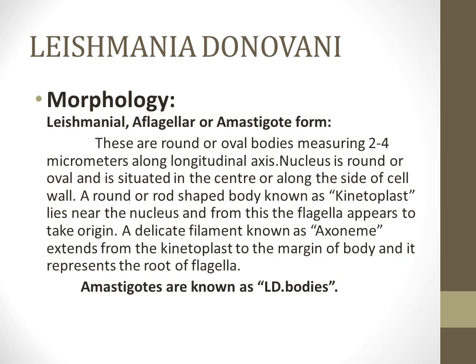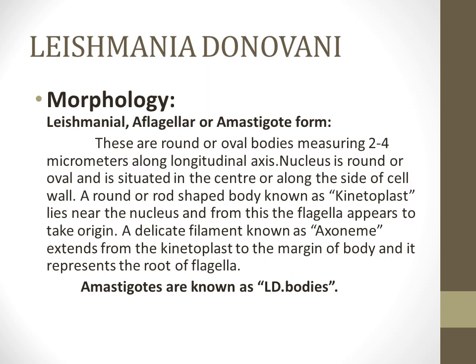So the characteristic morphology: in man, the Leishmania donovani is present as Leishmanial, the aflagellar or the amastigote form. This is basically the round to oval bodies that are 2 to 4 micrometers in diameter. The nucleus is round to oval and is present in the center of the cell or along the side of the cell wall. A rod-shaped structure known as kinetoplast is present near the nucleus, and from this structure a thin flagella appears to take origin, and this flagella is responsible for the motility of the organism.